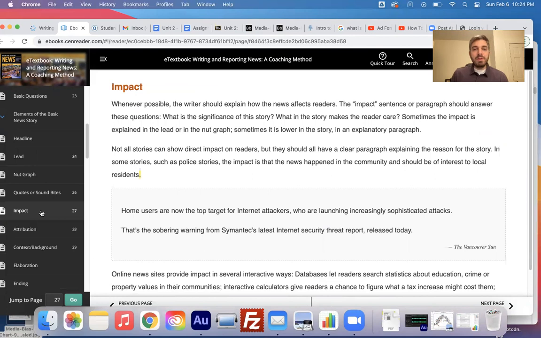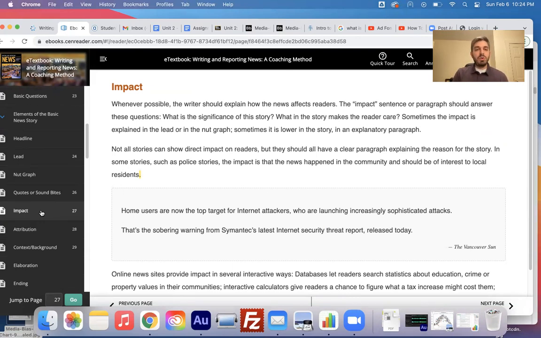The impact: whenever possible, the writer should explain how the news affects readers. The impact sentence or paragraph should answer these questions. What is the significance of this story? What in the story makes the reader care? Sometimes the impact is explained in the lead or the nut graph. Sometimes it's lower in an explanatory paragraph.